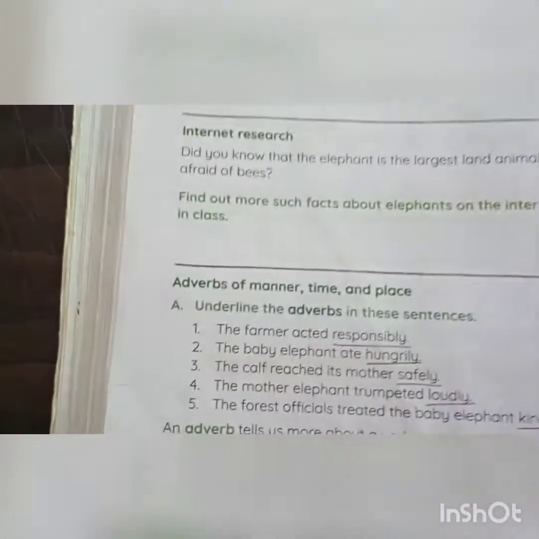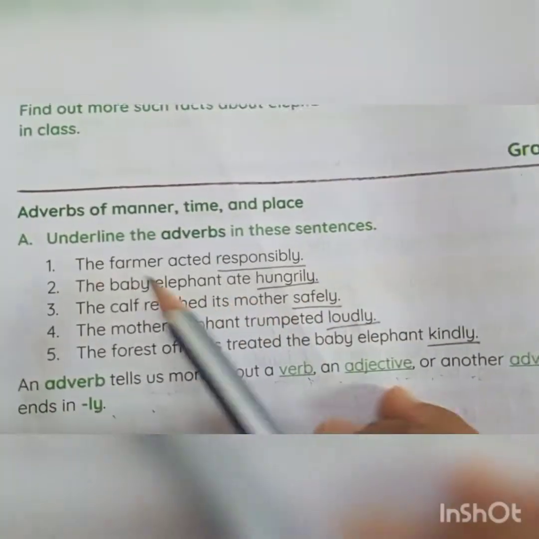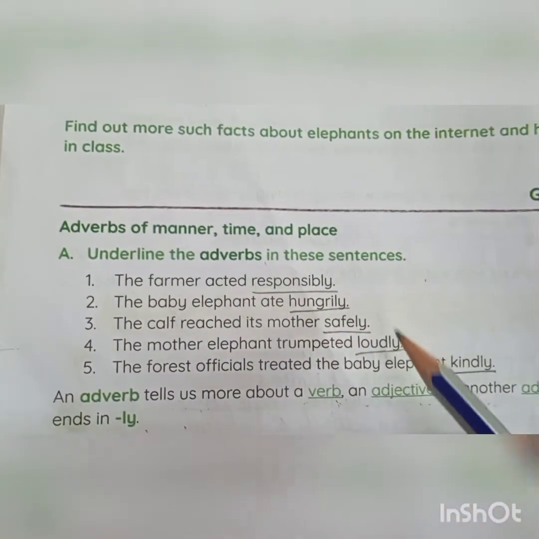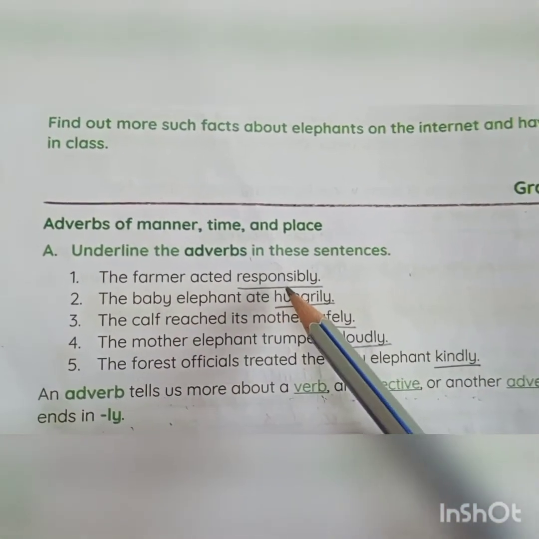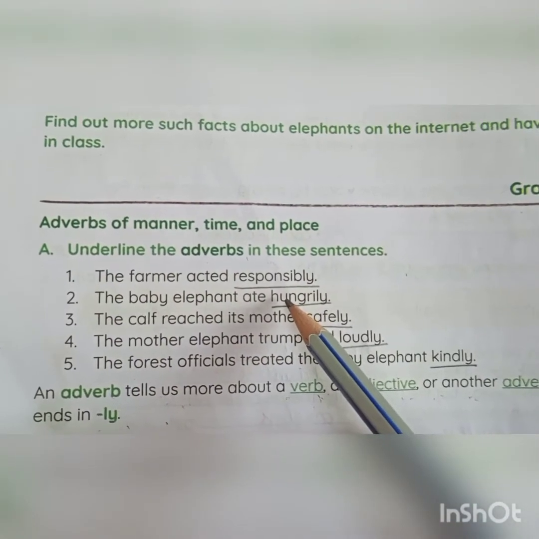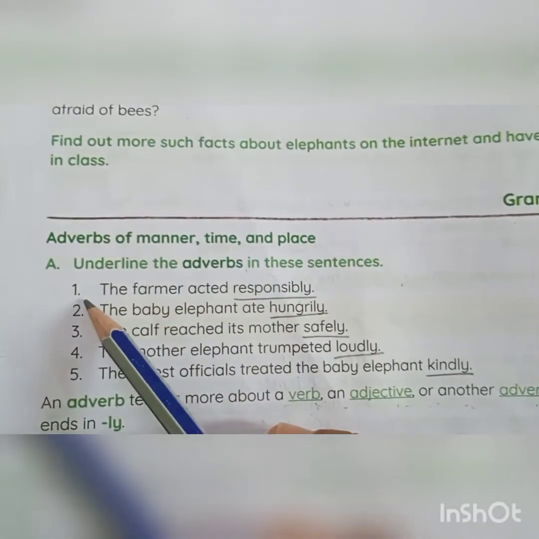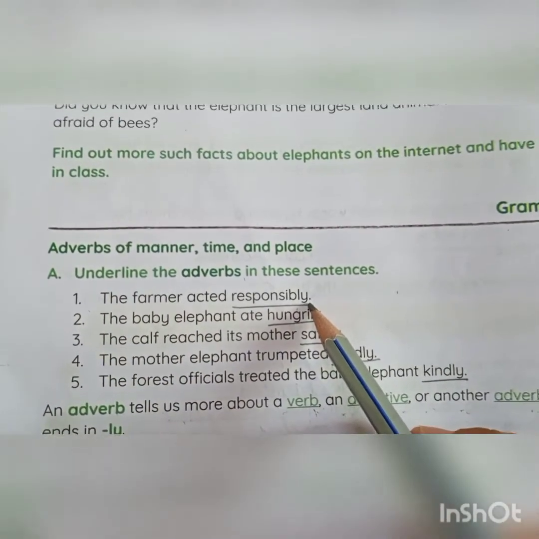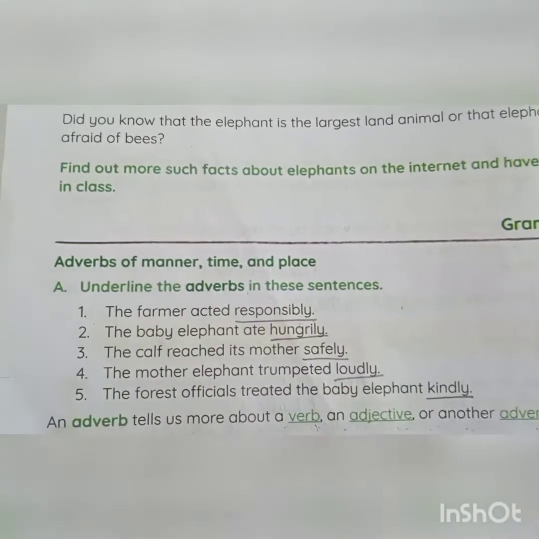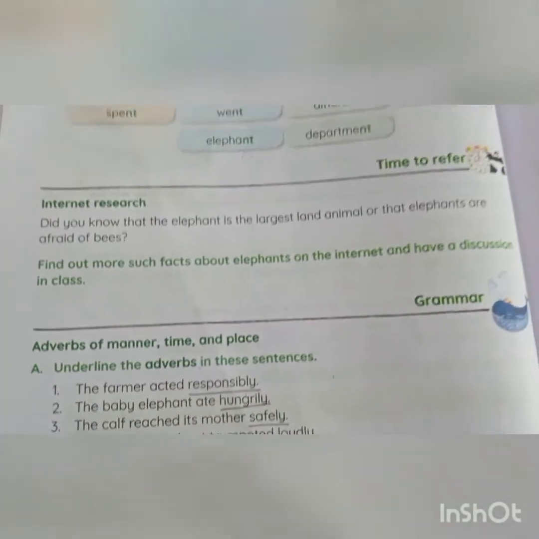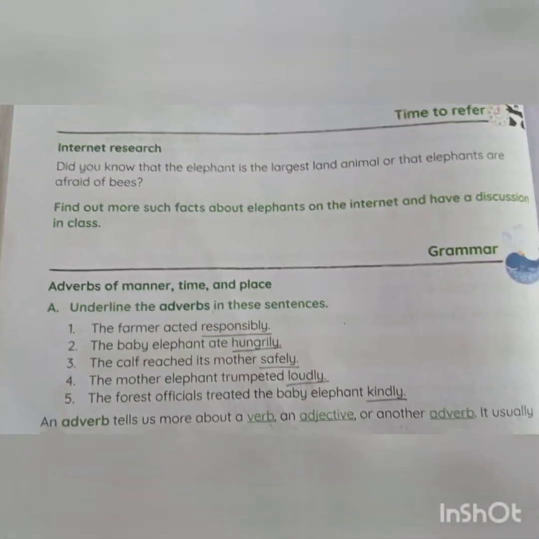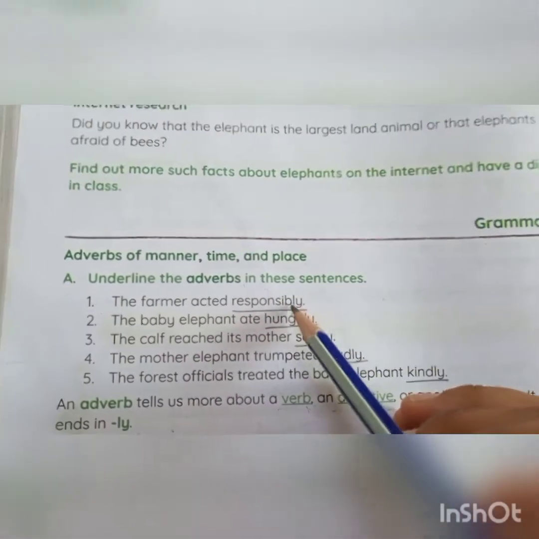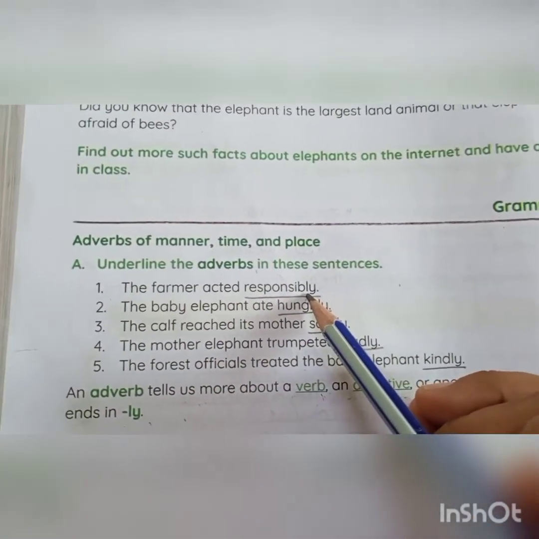Now on page number 88, we'll do a bit. Underline the adverbs in these sentences. So what are adverbs? We already know. It describes a verb, adjective or another adverb. So the first one is, the farmer acted responsibly. Here, one more thing children, I told you we are adding ly. We have learned we are adding ly to the word. So, farmer acted responsibly. Responsibly is an adverb.